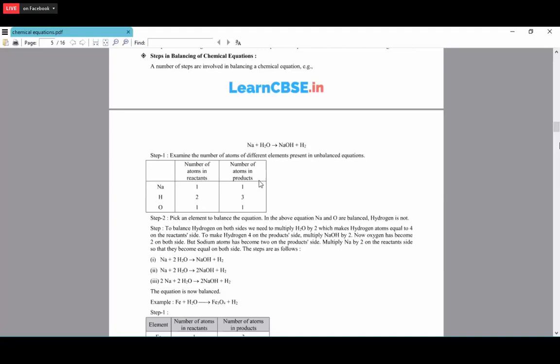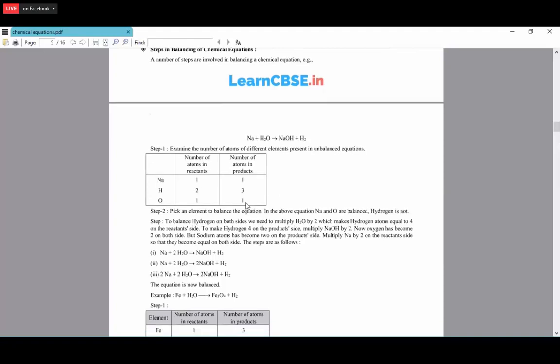Hydrogen here is 2 atoms, so H2, and on this side 1, 2, 3, so 3 atoms of hydrogen are present. Oxygen is only 1 here and also 1 here. So sodium and oxygen are balanced, but hydrogen is not. On the reactant side it is 2, on the product side it is 3.